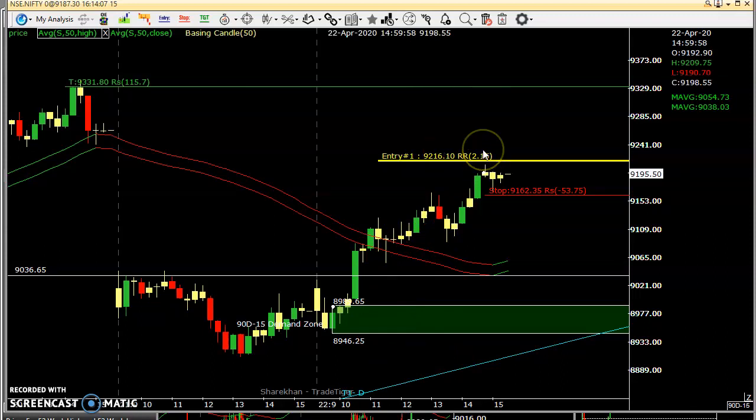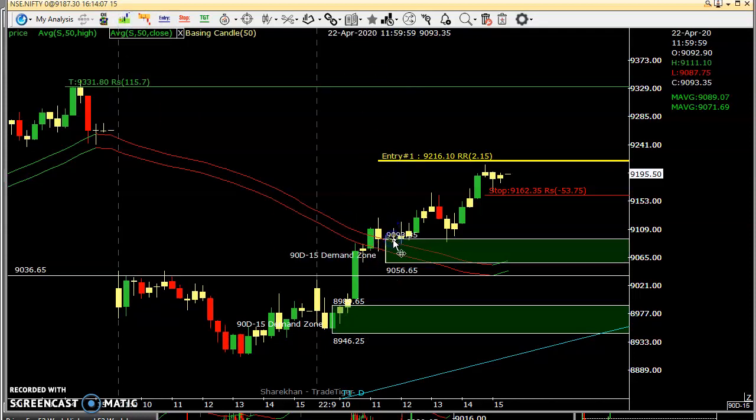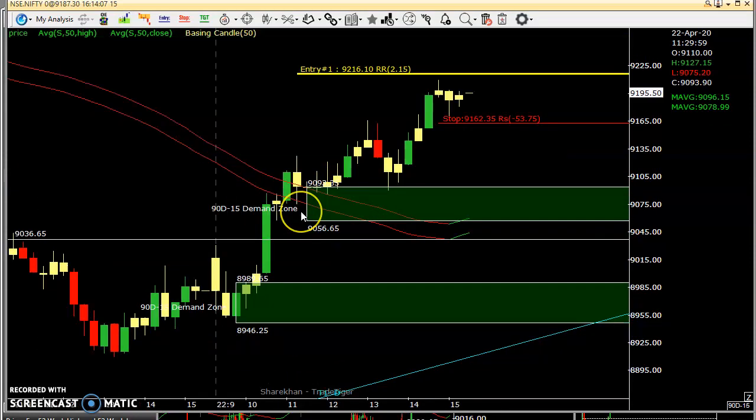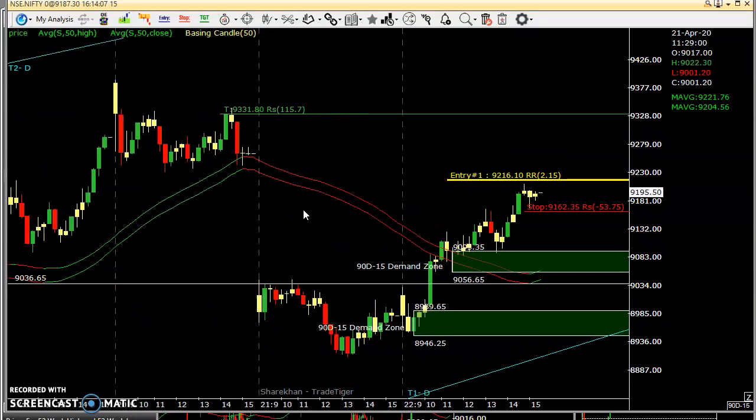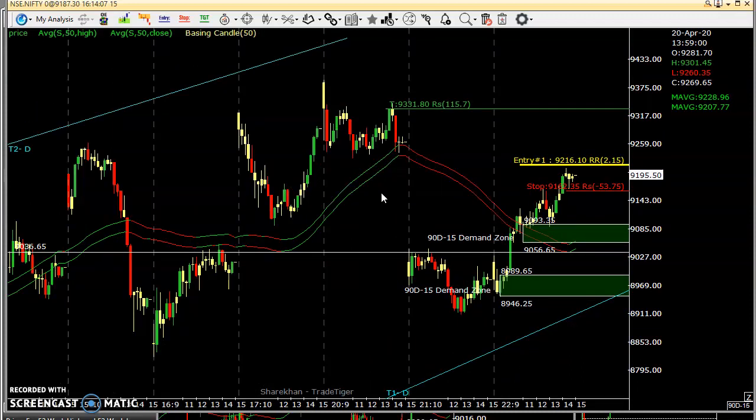One is breakout on the upside, and if it opens in between, this is one area where you can go for a long trade. The other area is also here. So whichever the area, you can take your trade depending on the opening of the market tomorrow. Wait for 15-20 minutes for the market to settle, to form at least one 15 minutes candle, and then you can take the position. This is Nifty spot. According to that only you can trade.